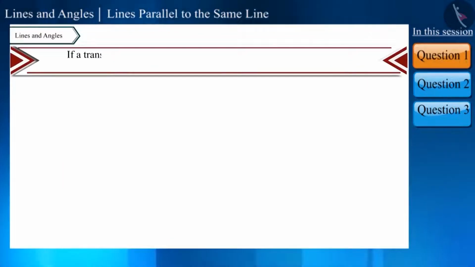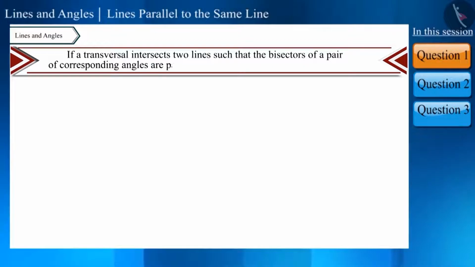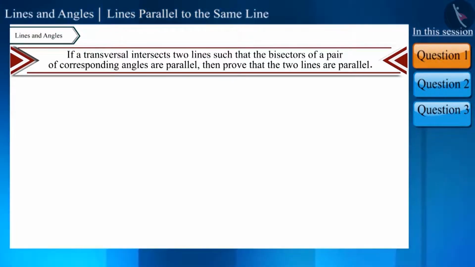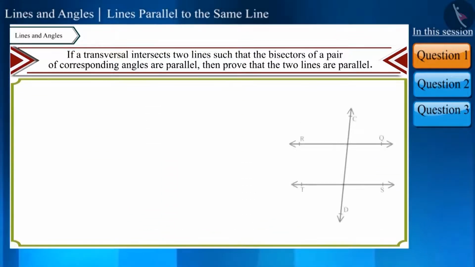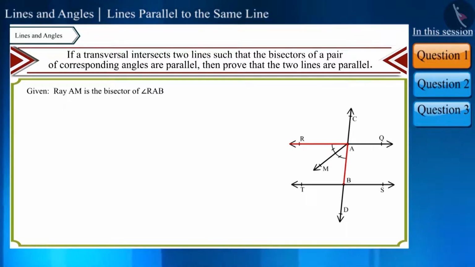If a transversal intersects two lines such that the bisectors of a pair of corresponding angles are parallel, then prove that the two lines are parallel. Friends, let's draw a figure with the help of the statement. Transversal CD intersects line RQ and line TS at points A and B respectively. Ray AM is the bisector of angle RAB and ray BN is the bisector of angle TBD.